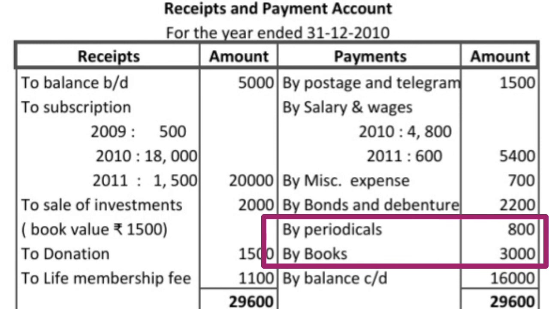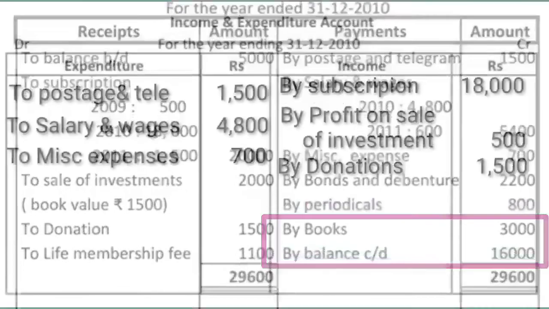Periodicals and newspapers have a short life. We will use these things for a very short period. We will not read last month's newspaper today. Today's newspaper we will read today or tomorrow only, right? So these items have a very short life. So we will treat it as an expense.